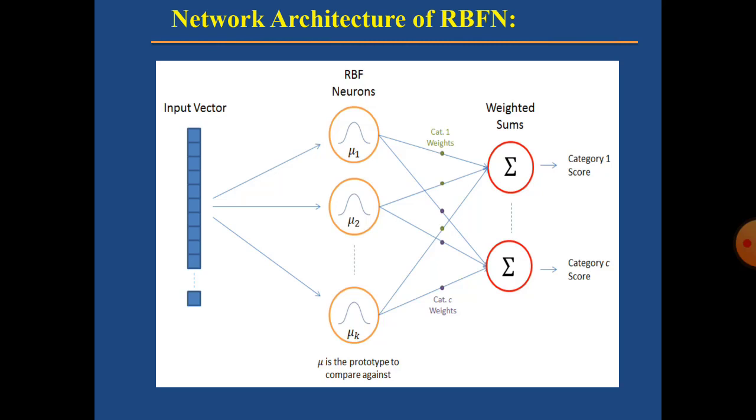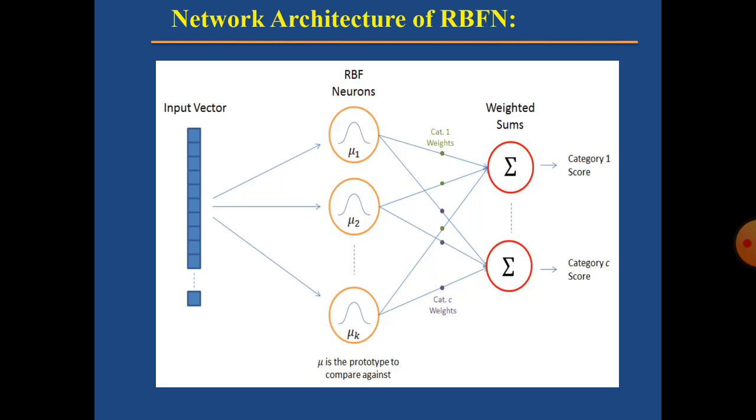This RBF neuron compares the input vector to its prototype and outputs a value between 0 and 1, which is a measure of similarity. It produces an output between 0 and 1, which is a measure of similarity. If the input vector is similar or equal to the prototype, then the output of that RBF neuron will be 1. Otherwise, it will be 0.